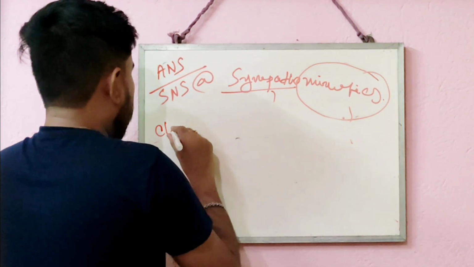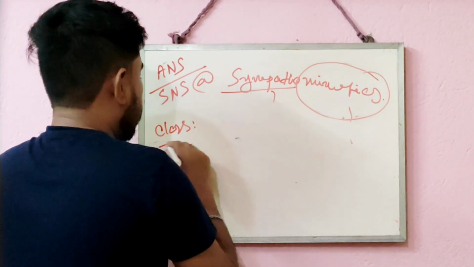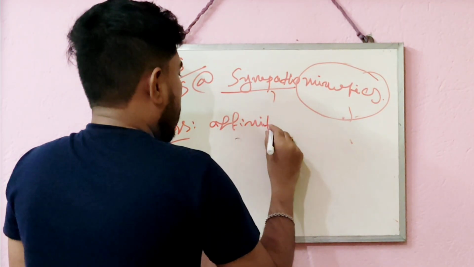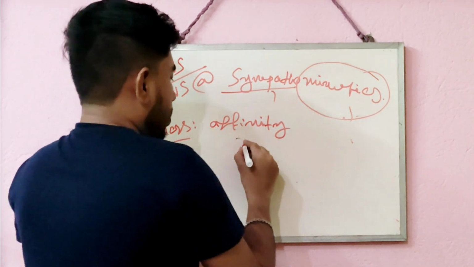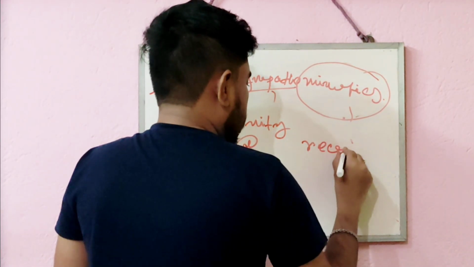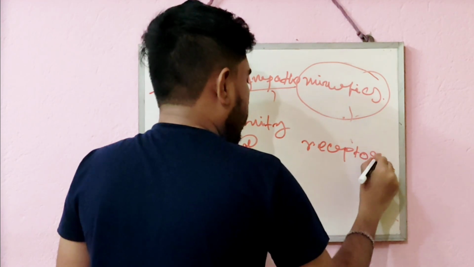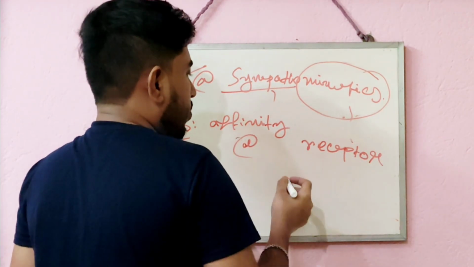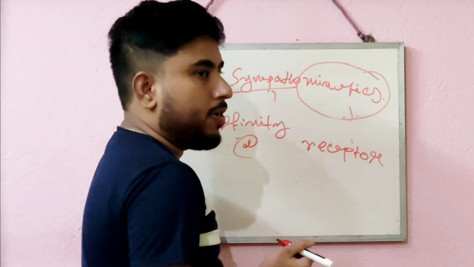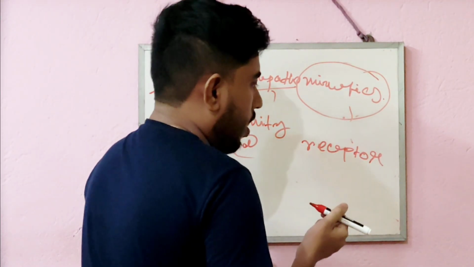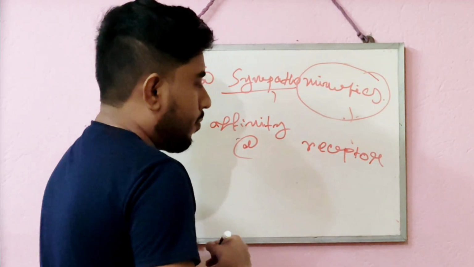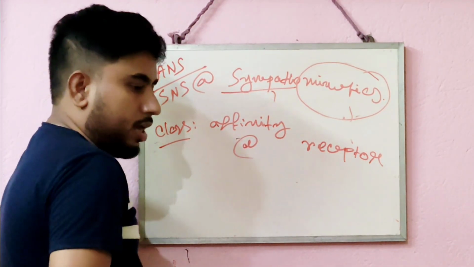Now we will discuss the classification of sympathomimetic drugs based on their affinity, or their action at specific receptors. That means here we will classify the sympathomimetics based on how the drug does its work by binding with a specific receptor. It can bind with alpha, or beta, or their subtypes, or it can bind with both alpha and beta. Based on that we will do the classification.